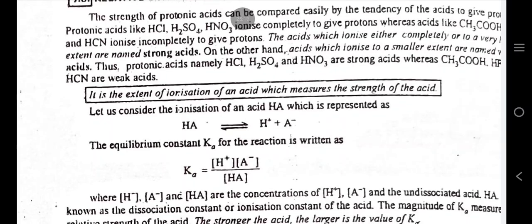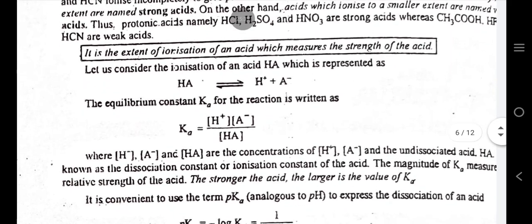The acids which ionize either completely or to a very large extent are named strong acids. On the other hand, acids which ionize to a smaller extent are named weak acids. Thus, protonic acids, namely HCl, H2SO4, and HNO3, are strong acids, whereas CH3COOH, HF, HCN are weak acids.